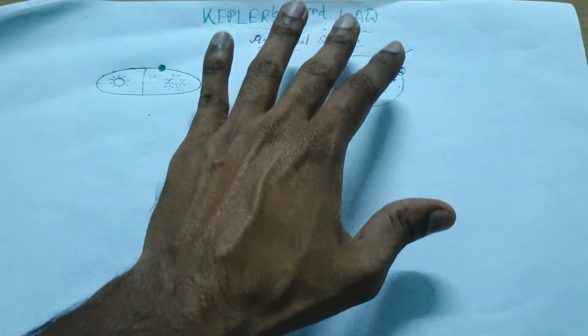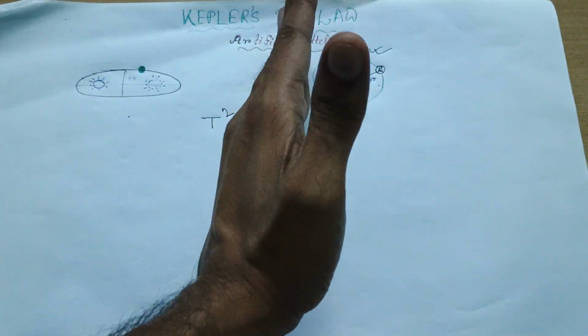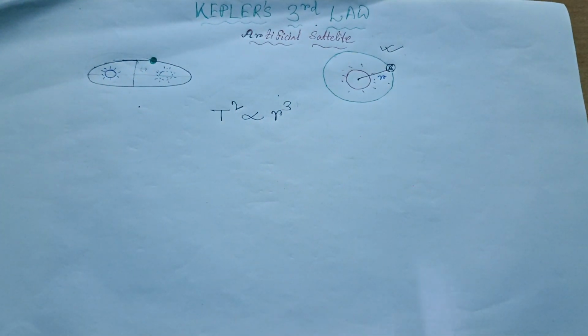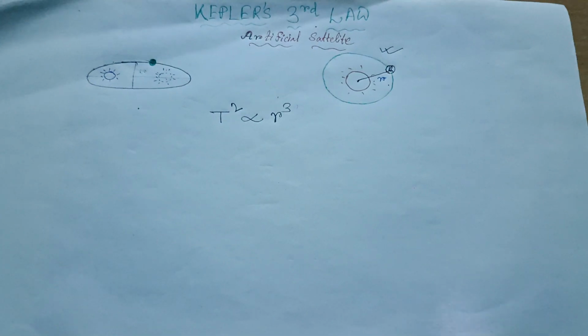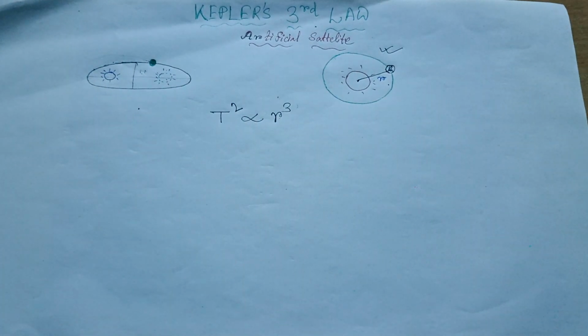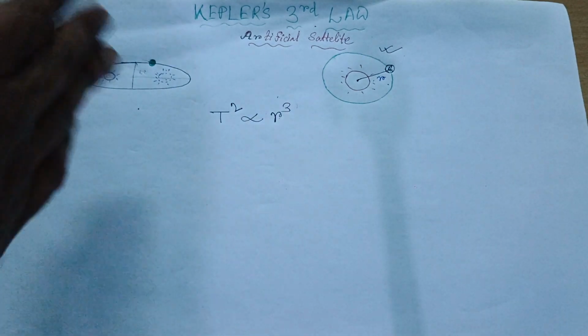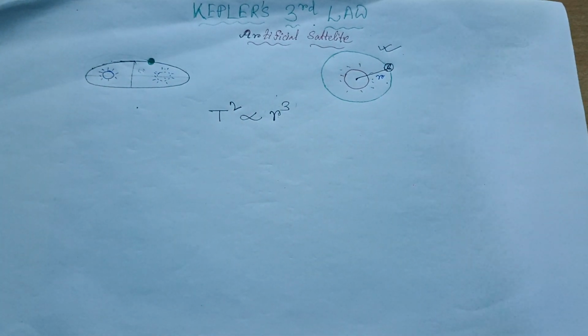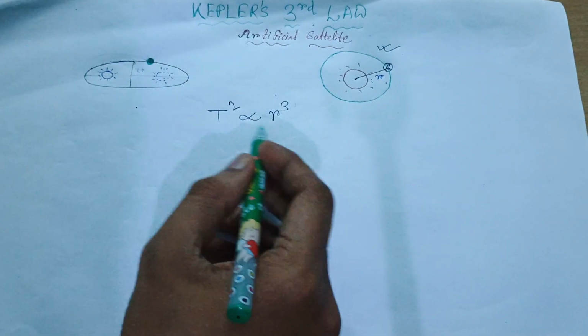Okay, students, learners, please follow on the right side of this page. Now, as we have taken the circular path, this circle is easier to understand than the ellipse. So now our task has become easy. So from where can we start? Actually, we have to prove this formula, right?